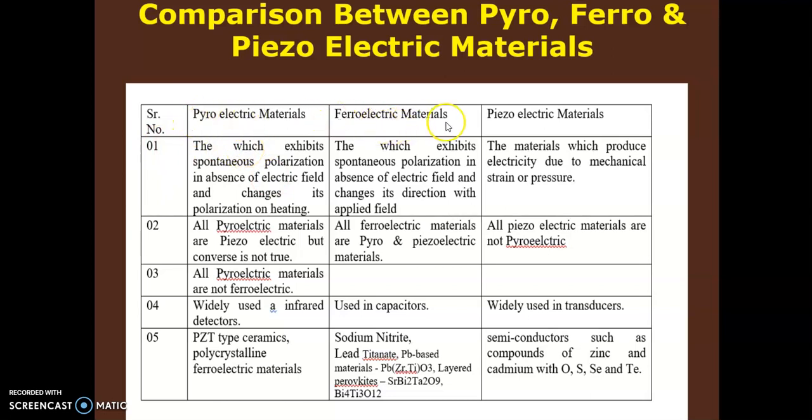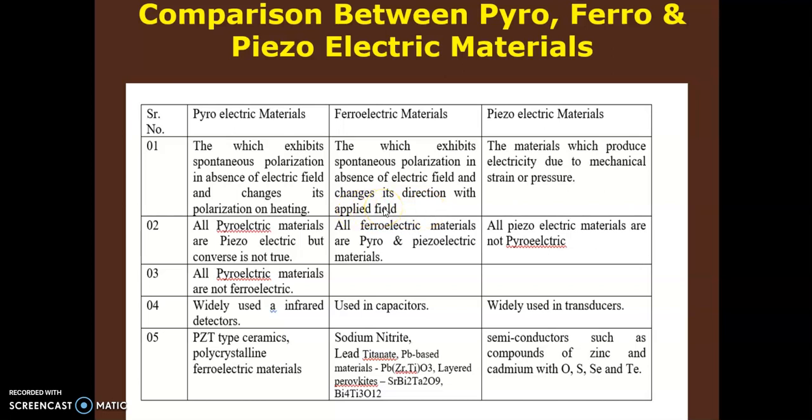So pyroelectric materials, ferroelectric materials, piezoelectric materials. First point, write down the definition or the description. Pyroelectric material exhibits spontaneous polarization in the absence of an electric field. Here also, ferroelectric materials exhibit spontaneous polarization. But piezoelectric materials produce electrical polarization due to mechanical strain or pressure. This spontaneous polarization in pyro and ferroelectric materials will change by application of heat, and in ferroelectric material that will change its direction with the applied electric field.